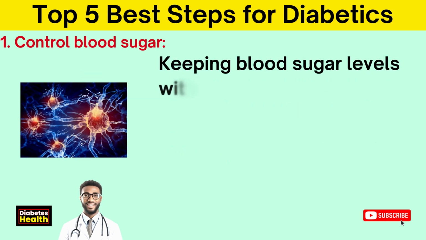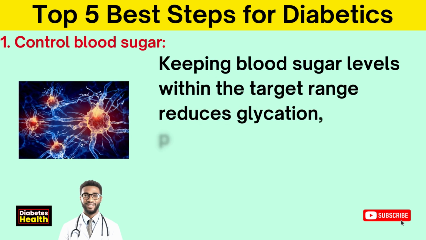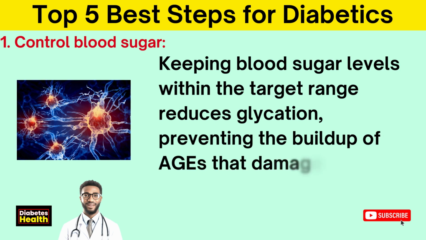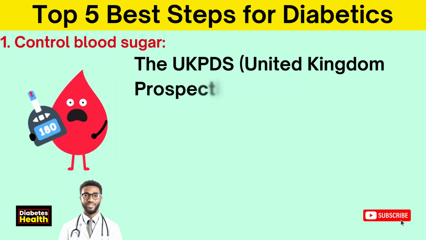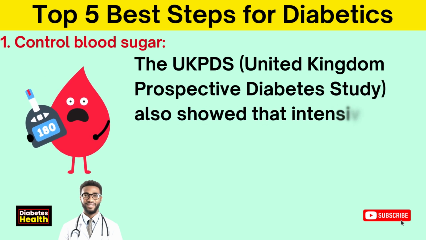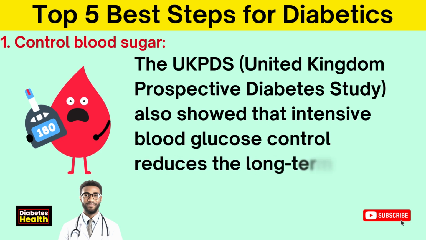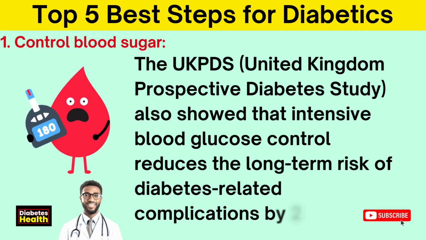For cardiovascular events, the risk decreases by 14% for each 1% reduction in HbA1c. Keeping blood sugar levels within the target range reduces glycation, preventing the buildup of AGEs that damage blood vessels, nerves, and organs. The UKPDS, United Kingdom Prospective Diabetes Study, also showed that intensive blood glucose control reduces the long-term risk of diabetes-related complications by 21%.